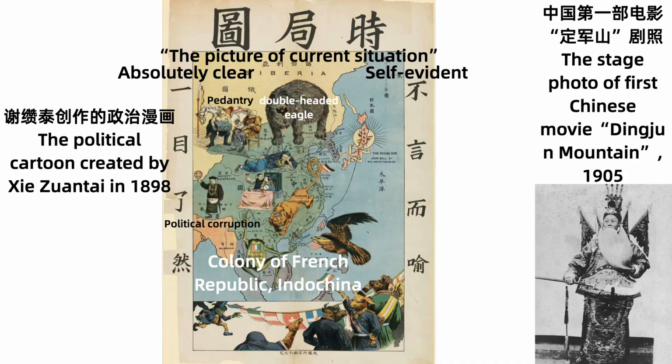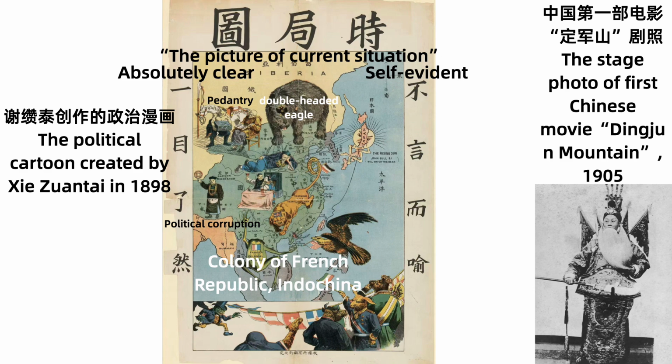And the bald eagle on the Eastern Sea is the United States. On the left, a man taking a copper coin shows political corruption. And there are also two men near the black bear, showing pedantry, because one of them on the right is reading a classical book, but it's not helpful for this kind of situation.